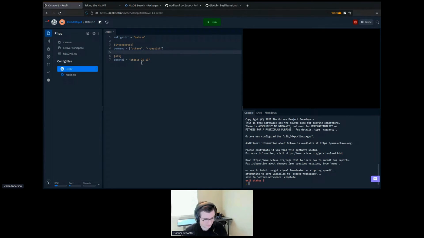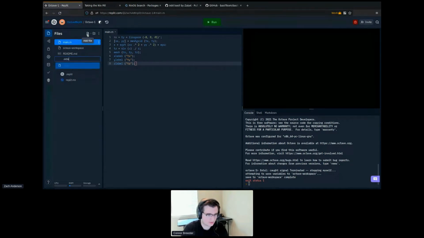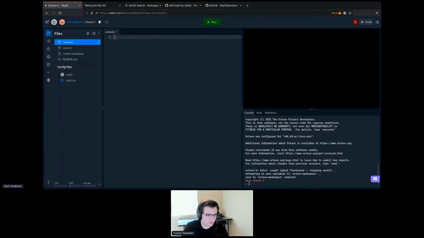And we're going to do one other thing, up in this three dots menu, hidden files. We're going to add a file called .octaverc. And this is just going to let us configure the Octave prompt.